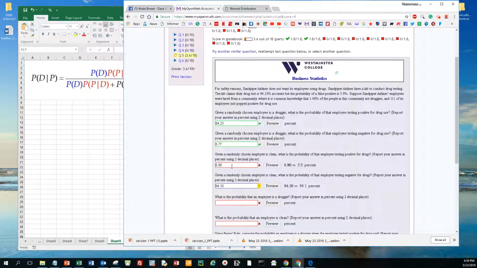How does the drug lab come up with this? Well, it has to find a group of people who they're pretty confident are free of drugs. And then they give them the test, and 5.9% of them test positive, and 94.10% test negative.